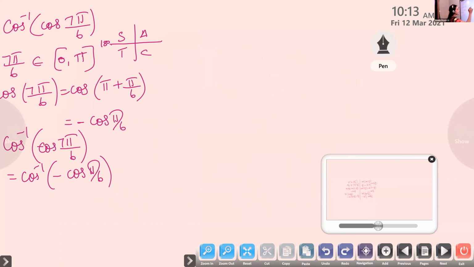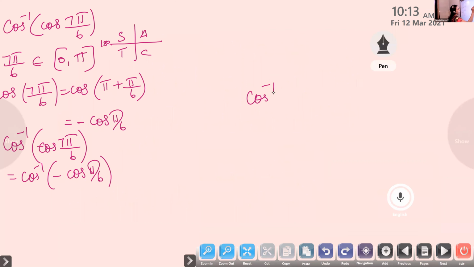Cos inverse of minus x is pi minus cos inverse of x. Note down this formula. Cos inverse of minus x is pi minus cos inverse of x.